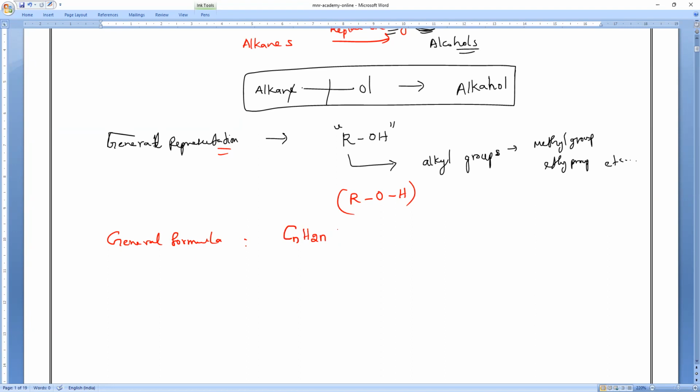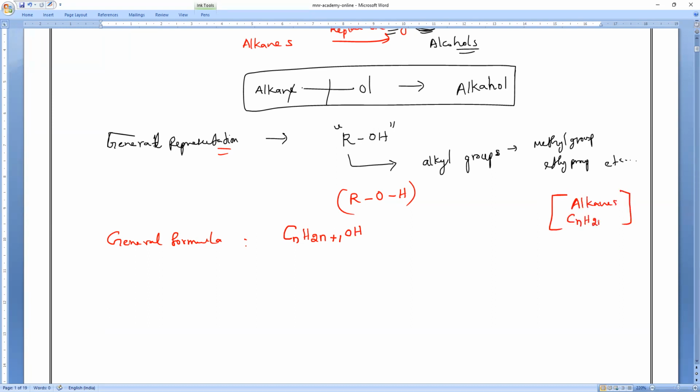CnH2n+1 or +2. We have to remove one hydrogen. So what will happen? Plus 1, and OH is the functional group. That's all. What is the general formula of alkanes? All of you, alkanes, general formula.